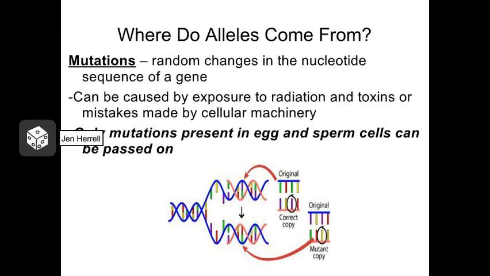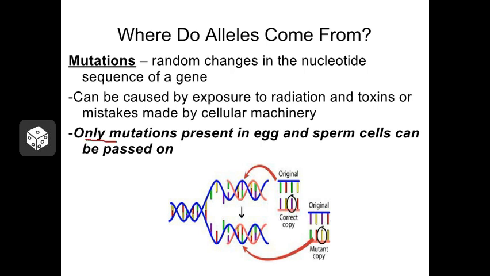You might ask yourself, where do all these alleles, all these variations come from? Well, of course, variations on the DNA come from mutations. Mutations are those random little changes in the letters of the DNA. Now, what causes mutations? Well, we already discussed that. Mutations can be caused either by exposure to nasty chemicals or exposure to radiation, such as sunlight, or also from just the cell making mistakes as it copies the DNA.